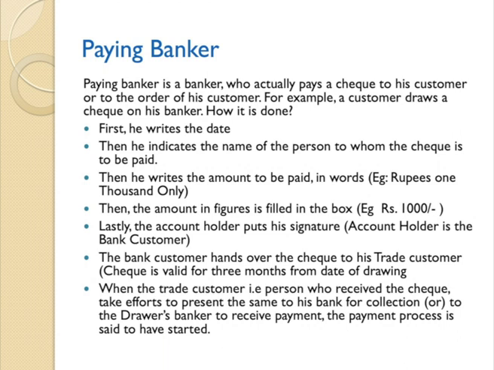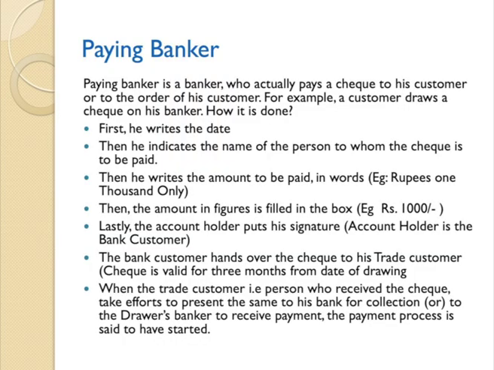Paying banker is a banker who actually pays a check to his customer or to the order of his customer. For example, dear students, a customer draws a check on his banker. Now let us discuss how it is done. First, he writes the date. Then he indicates the name of the person, Mr. A, Mr. B, whatever is the name on the check to whom it has to be paid. Then he writes the amount. After writing the date and the name, he will write the amount, 10,000 rupees.